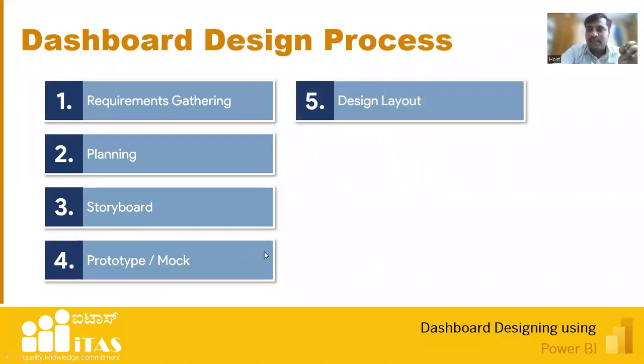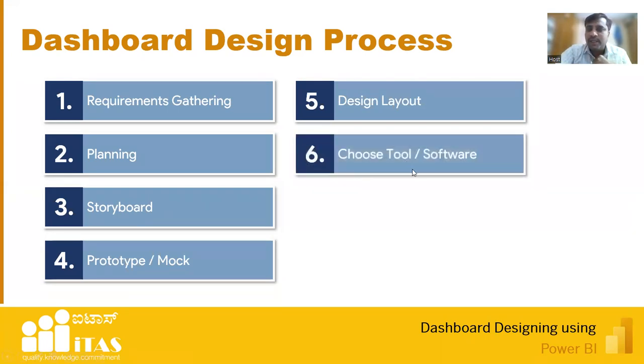So here we give the prototype. Sometimes we just write it on paper, take screenshots or a PDF, and send it. Or sometimes we make a proper design layout, which is not actually working. Then we can have this design layout, then we can choose which software. This can be interchanged actually.